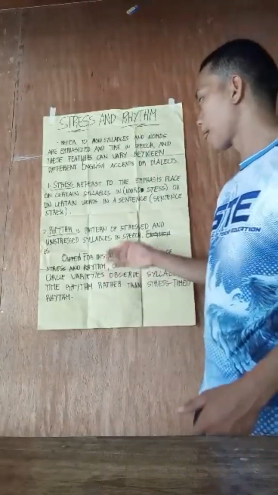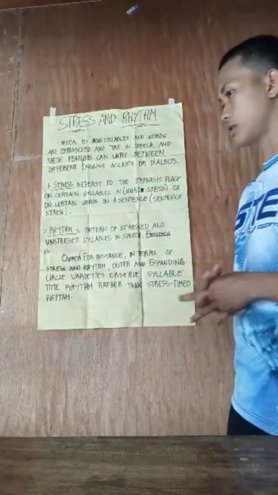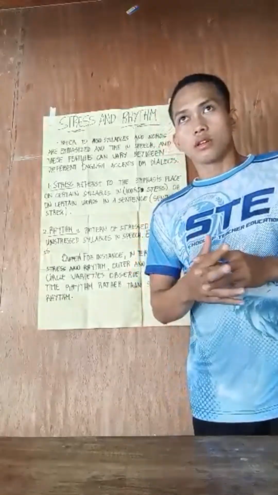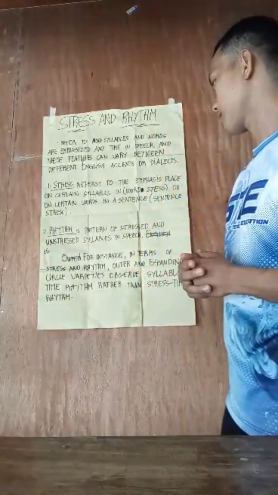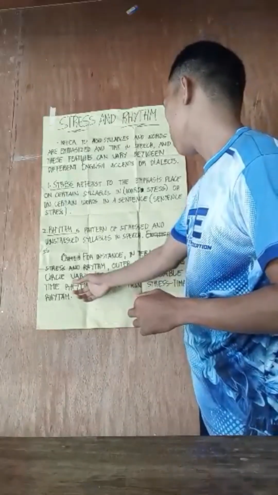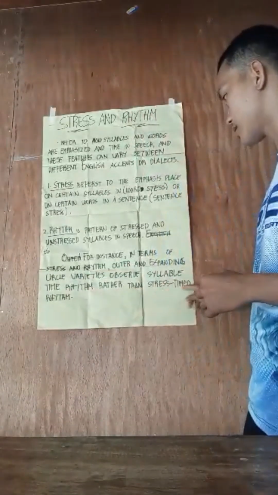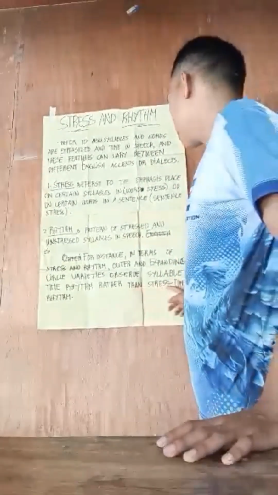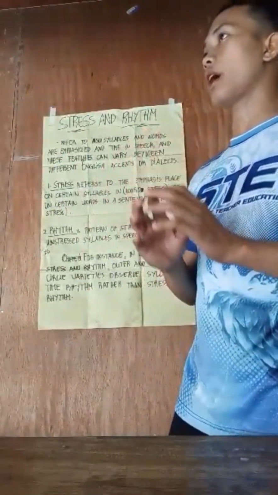This means that in the outer and expanding circle countries, the accent is more on syllable-timed rhythm rather than stress-timed rhythm.